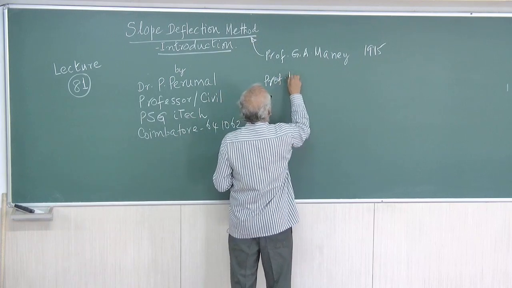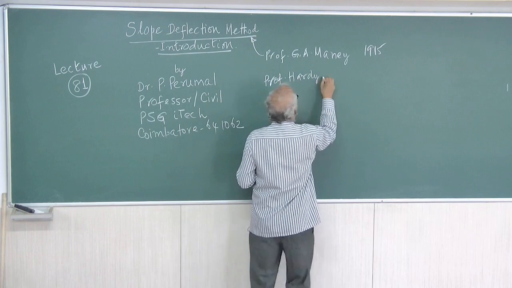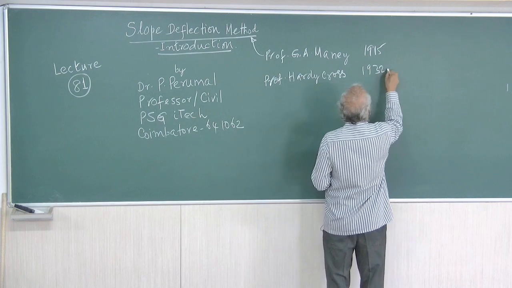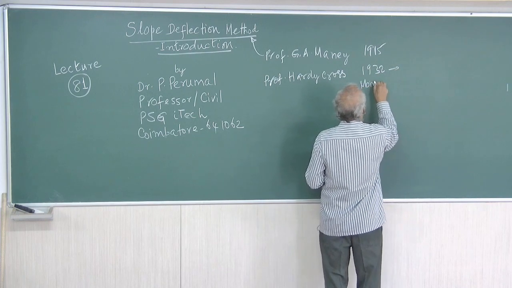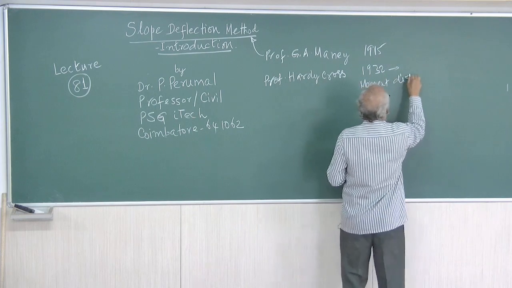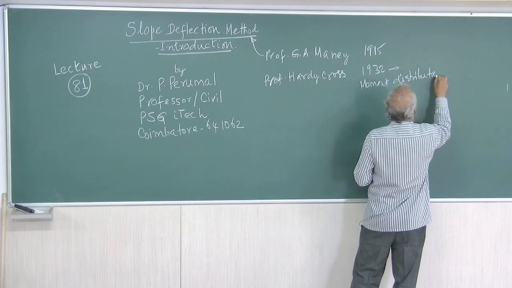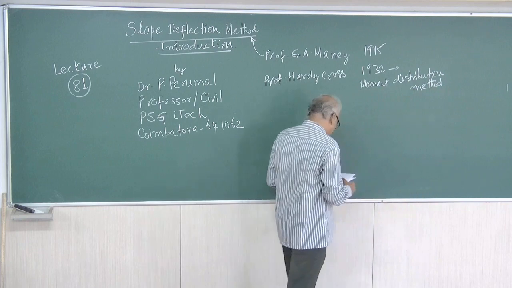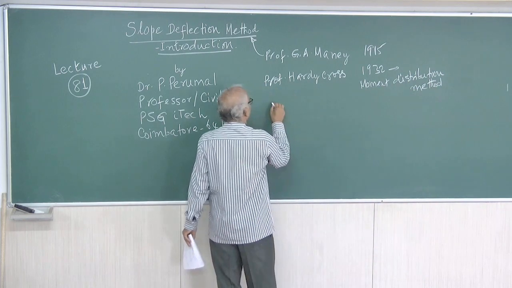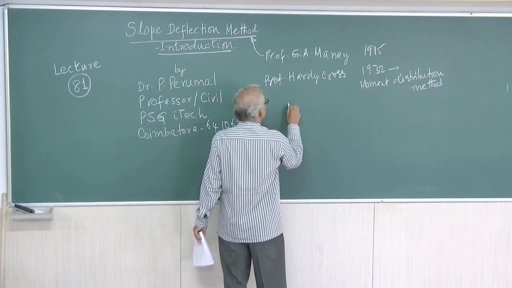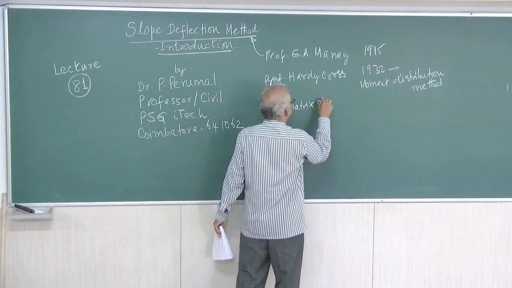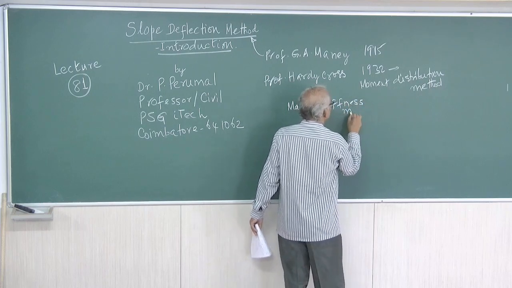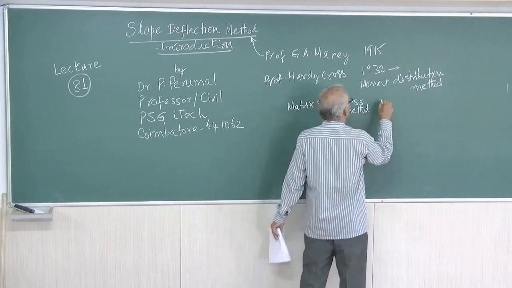Professor Hardy-Cross introduced the moment distribution method in 1932, and in 1954-55 the matrix stiffness method was introduced.